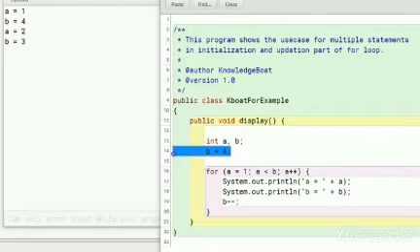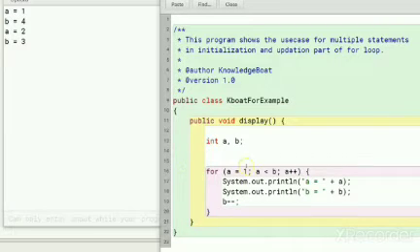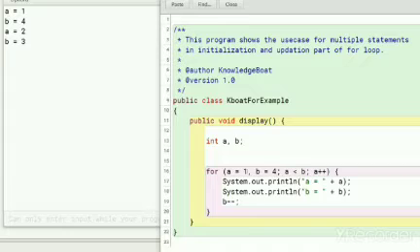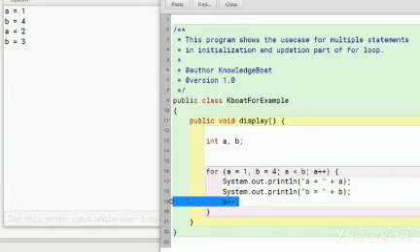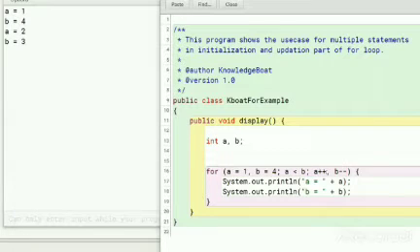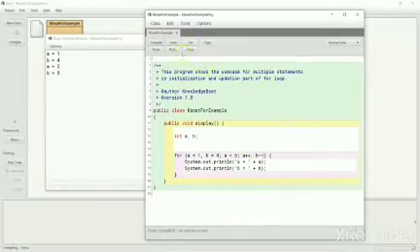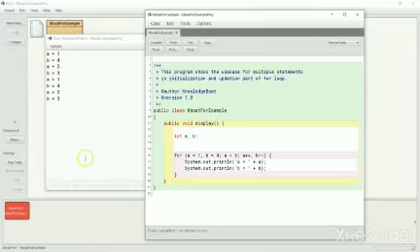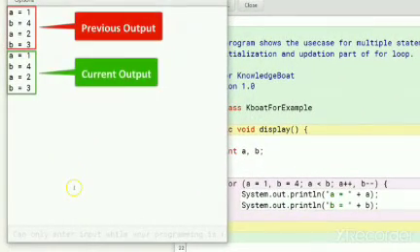I will remove this line as now I will initialize b in the initialization part of for loop like this. You can specify multiple statements in initialization and increment-decrement part by separating them with comma. I will remove this line and move decrementing b to the increment-decrement part of for loop like this. Now both our loop control variables a and b are managed inside the for loop itself. Let's execute the program. It generates the same output as before.